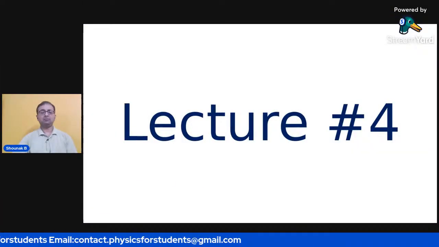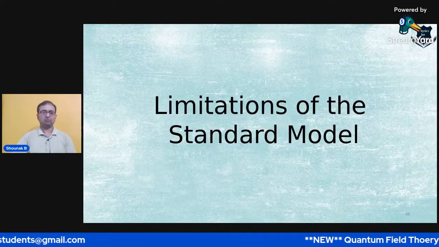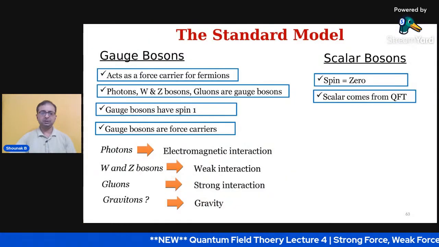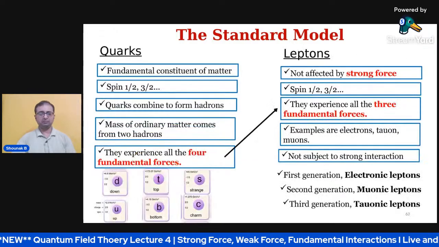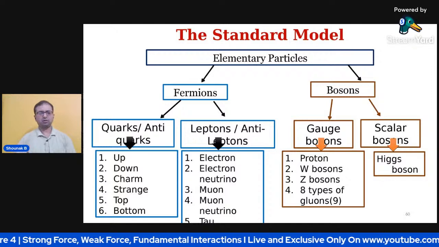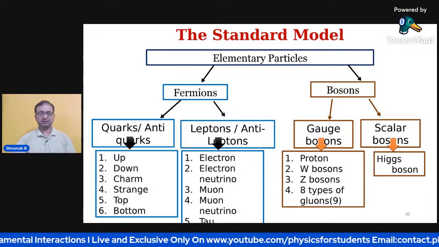So in today's lecture, I would be explaining a little bit about the limitations of the standard model. If you go back to my previous videos, these are the slides where I explained the standard model, which explains everything, starting from the elementary particles to quarks, the up quark, down quark, charm, protons, bosons, everything.